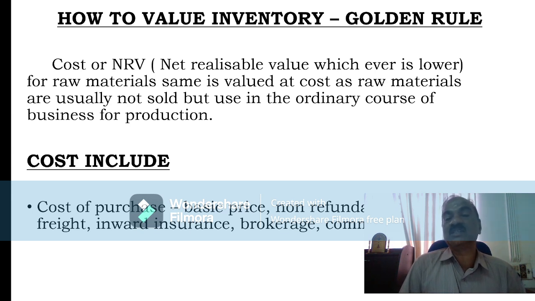So raw material is not usually intended for sale. Hence, net realizable value is not considered in the case of raw material because of two reasons. One, it is not intended for sale in the ordinary course of business.